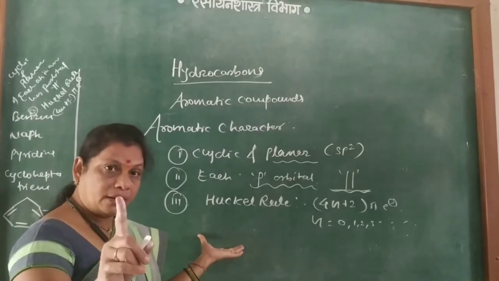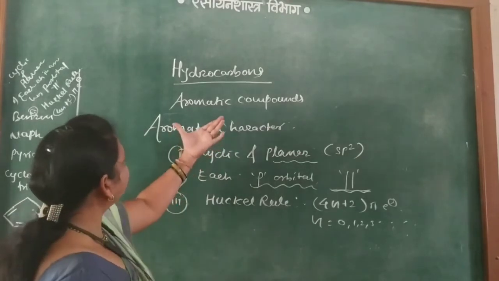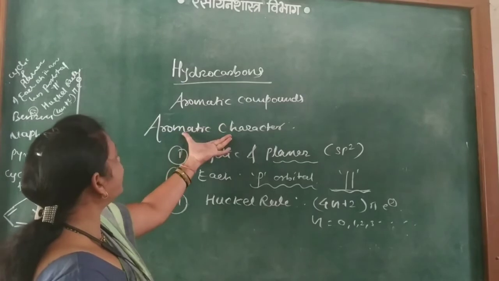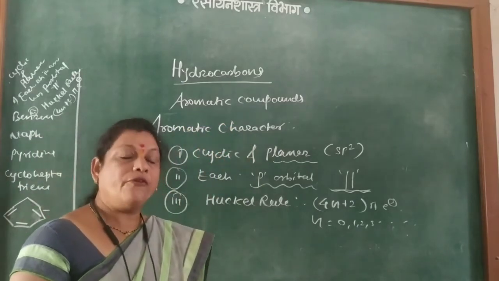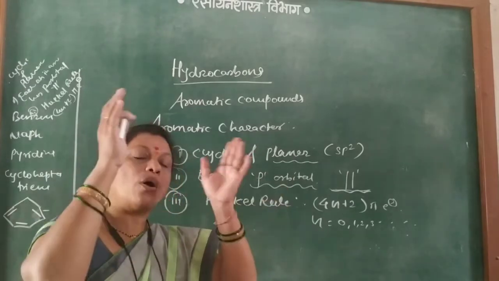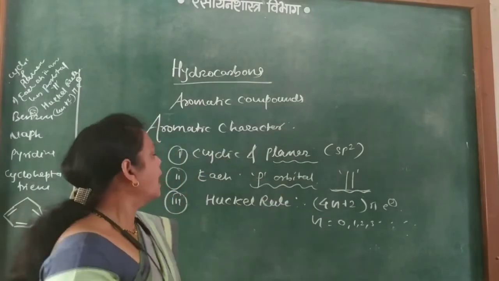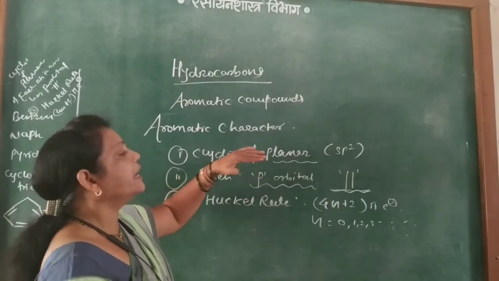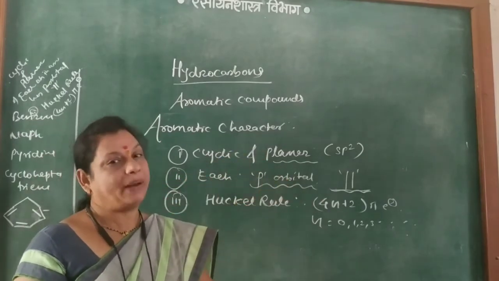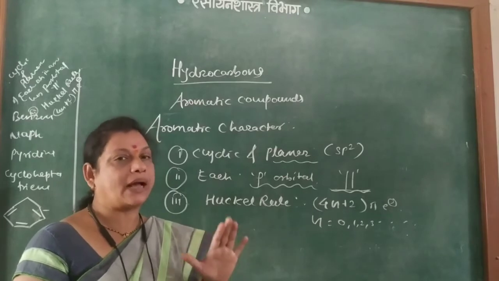Again I repeat, there are three rules which decide the aromatic character of the given compound, whether it is aromatic or non-aromatic. First, it must be cyclic and planar because of the sp2 carbon atoms.